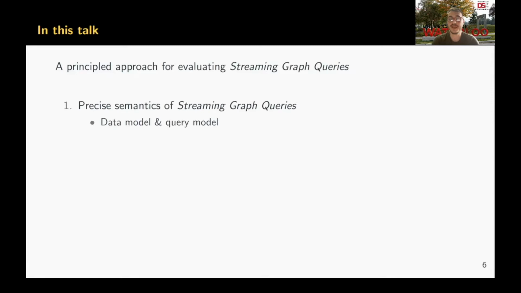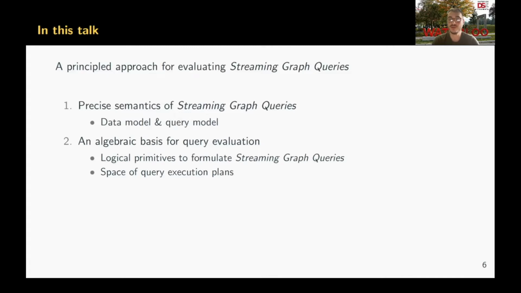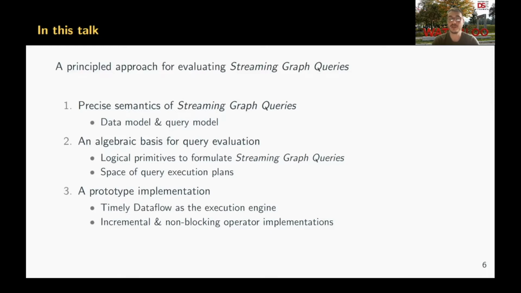I will start with defining the formal semantics of streaming graph data model and streaming graph queries. And on top of that, I will introduce the streaming graph algebra, which consists of a set of logical operators that enables us to formulate streaming graph query evaluation plans, and that formally defines the space of evaluation plans for these queries. And finally, I will describe our prototype implementation based on the timely dataflow system. This implementation consists of incremental and non-blocking implementations of these streaming graph algebra operators.